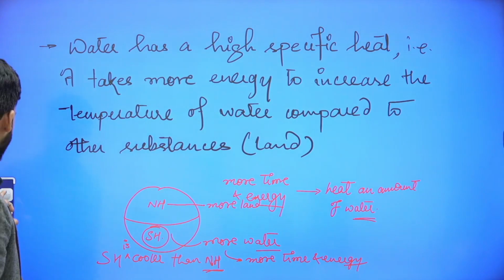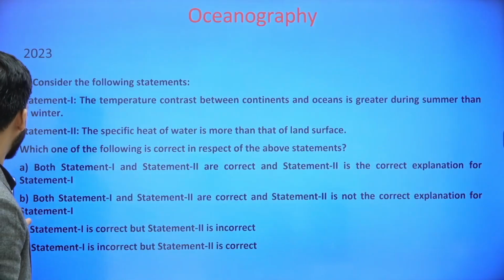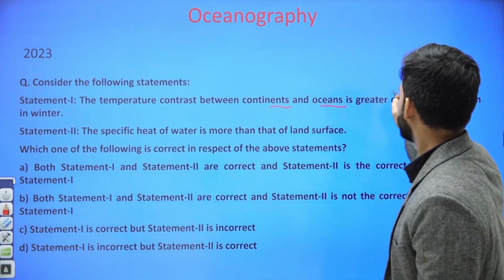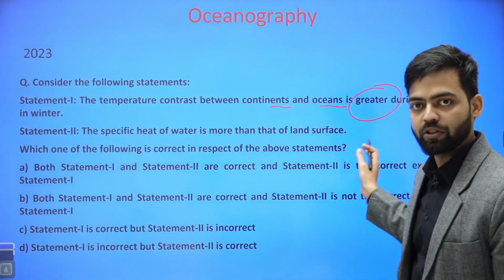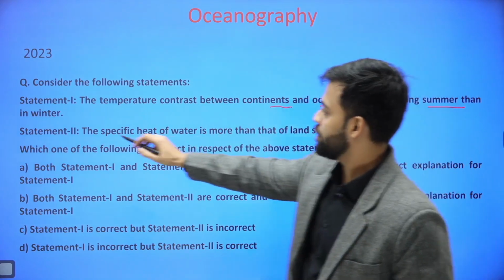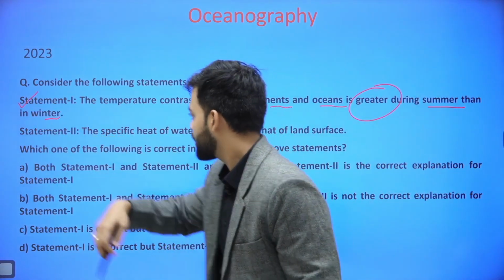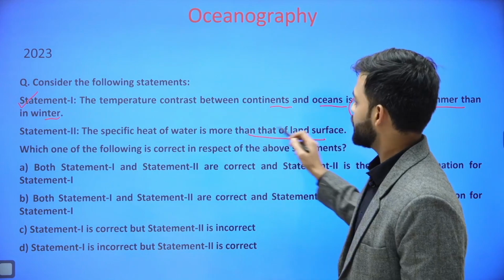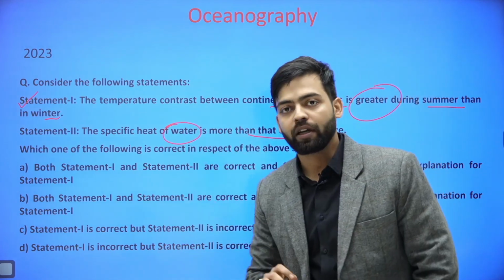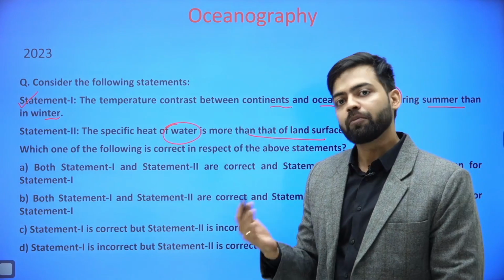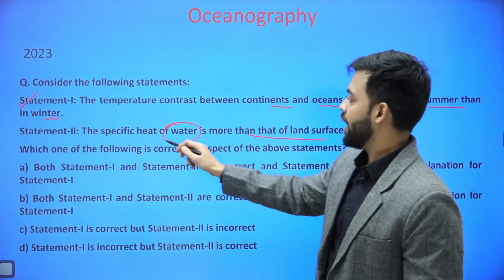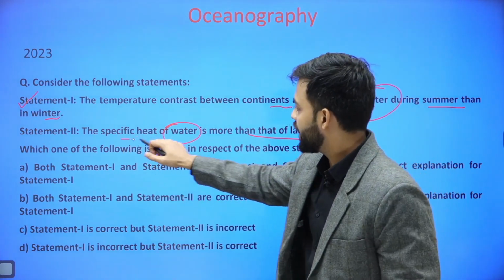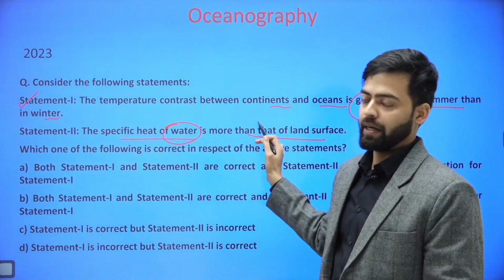Now, if we look into this question again, the temperature contrast between continents and oceans is greater during summer. We already saw it is greater during summer as compared to winter. So first statement is correct. The specific heat of water is more than that of land surface. We already saw that water requires more energy and more time as compared to other substance. Hence, to heat an amount of water, the specific heat of water is more as compared to land surface.